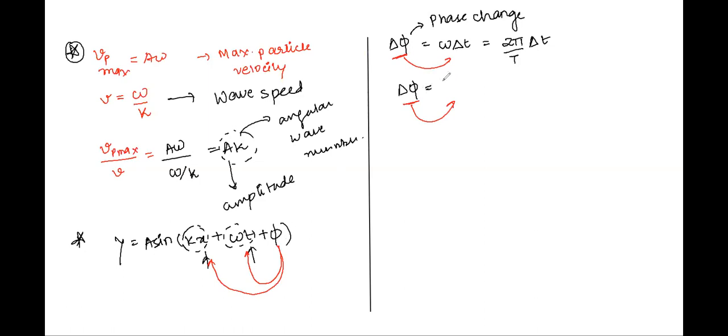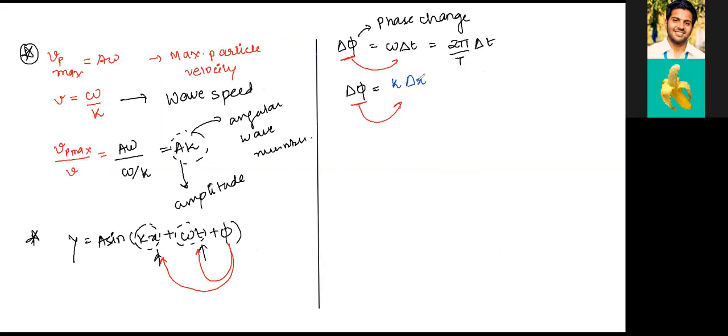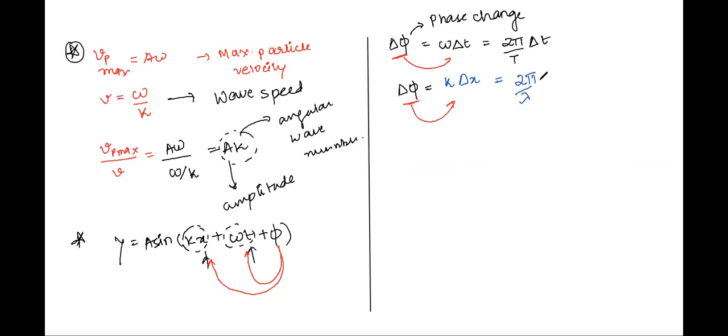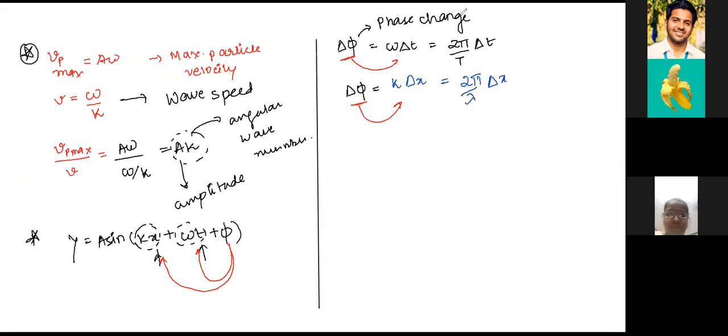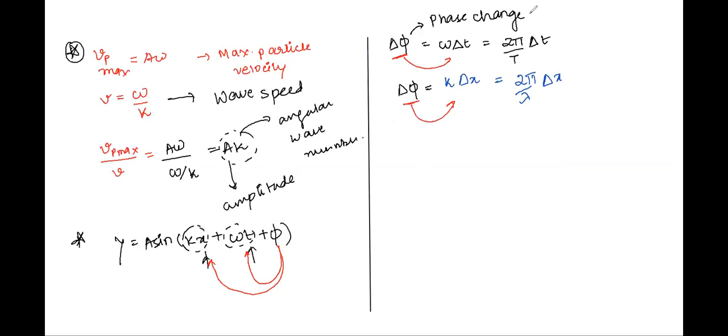Now I'm writing omega t in terms of k and delta x. K and delta x, right? So I have k given as 2 pi by lambda, and here is delta x. So see what I have done. First, I have defined phase change in terms of time change. Then I have defined phase change in terms of displacement, or the path difference.